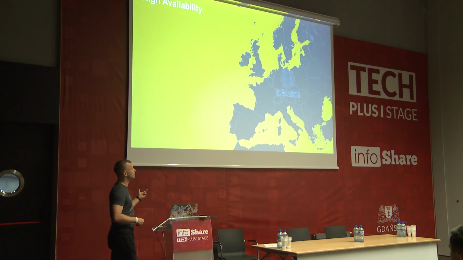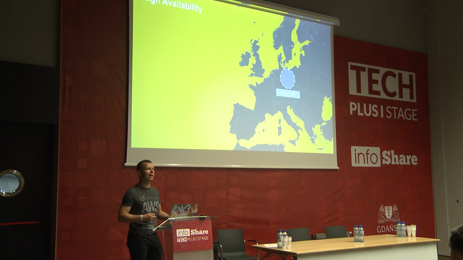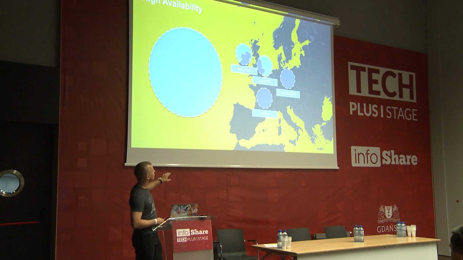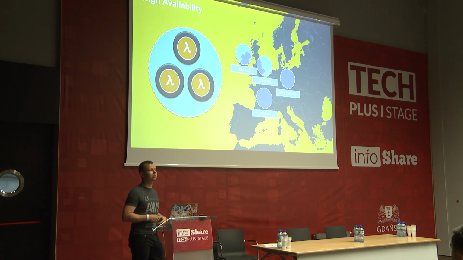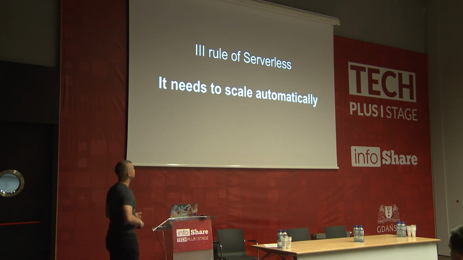In AWS, we have something which is called a region. And a region is a collection of data centers. So for example, if we choose a region, let's say Frankfurt, and if we deploy our microservice, our Lambda, it will be automatically deployed across many different data centers. So it's automatically highly available. So we don't need to think about this anymore.